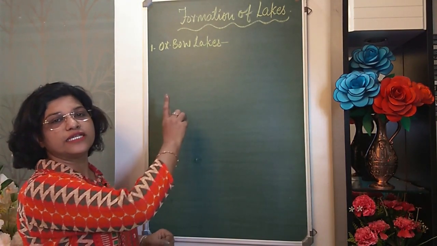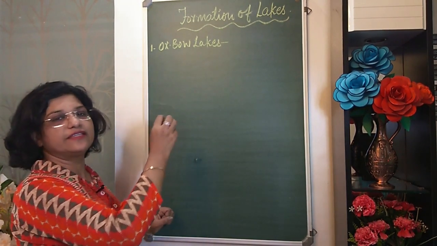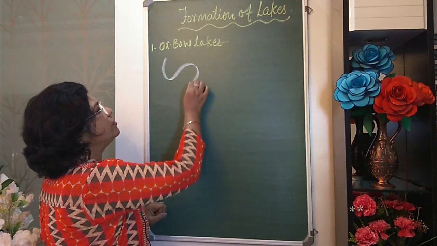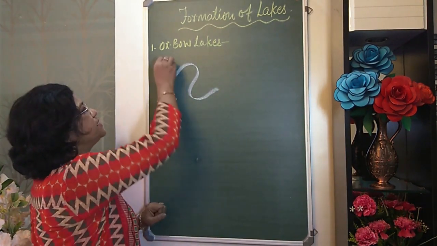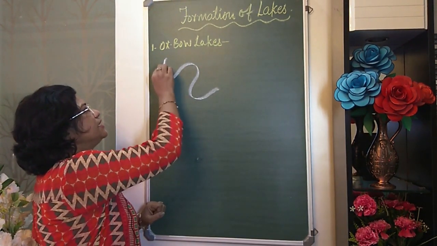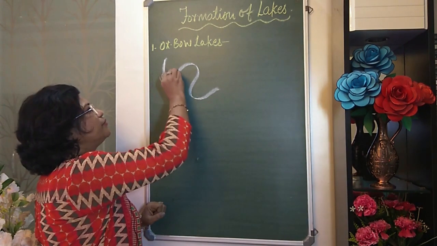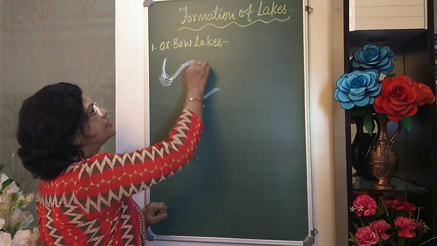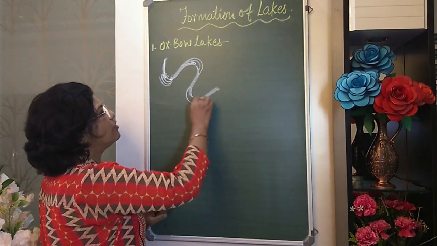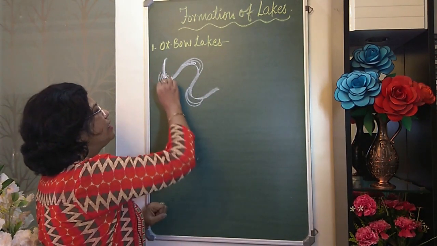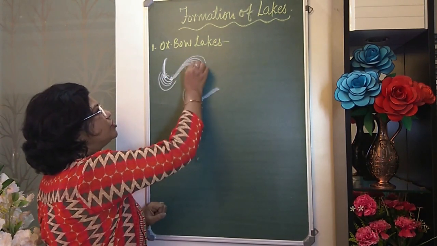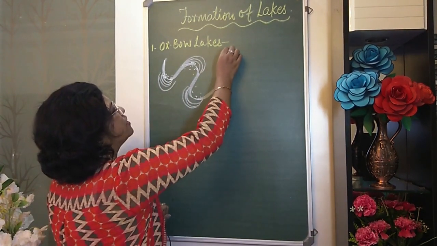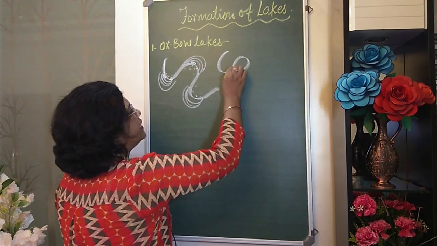Oxbow lakes are formed in the course of a river in the plains. When the river goes through a gradual slope, it flows in a meandering course, and when it flows through a meandering course, what happens? The water erodes this part, whereas here the deposition takes place. Similarly, when the water pushes towards the other side, it pushes towards the outer surface. So, it erodes the other side, and this is how the erosion continues to grow from this side and deposition from this side. And after a few years, deposition comes when a lake is formed like this.